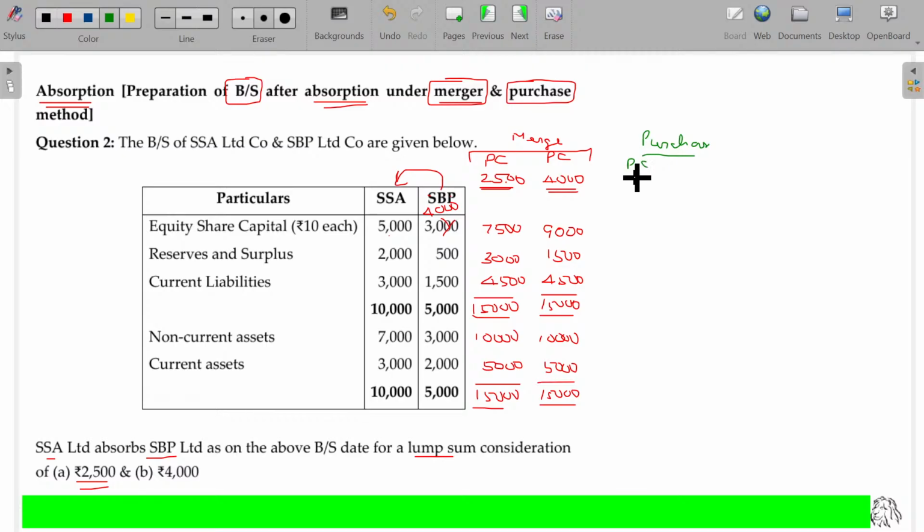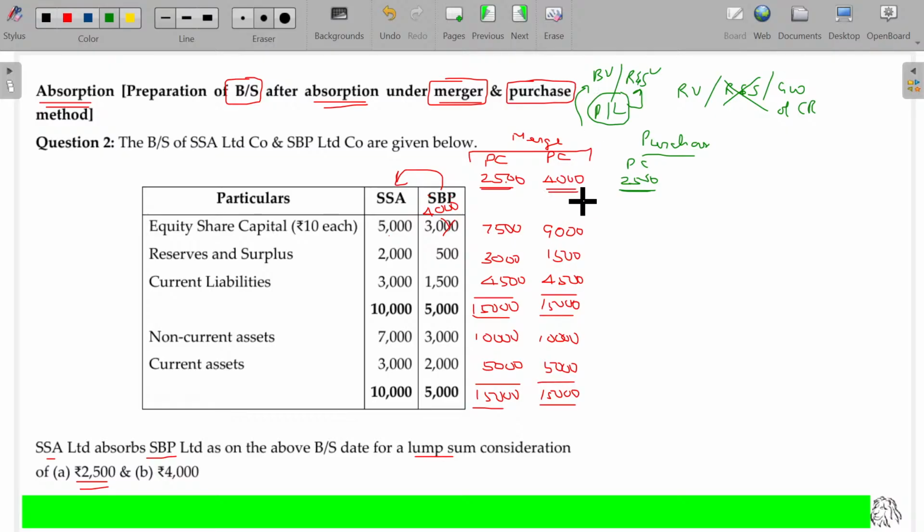If the purchase consideration is 2,500, record all the assets and liabilities at realizable value, and reserves and surplus are going to be scored out, and if there is any profit or loss, that will be named as goodwill or capital reserve. Under the merger method, you have to show all these things at the book value, and reserves and surplus will be maintained, and any profit or loss is adjusted in this account.